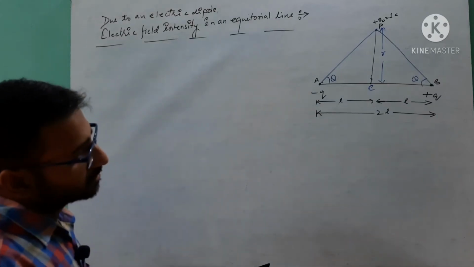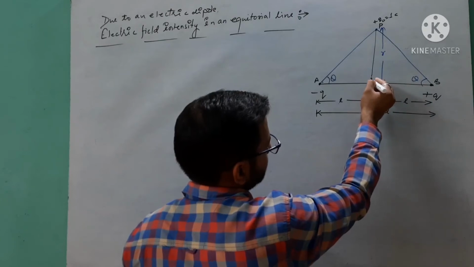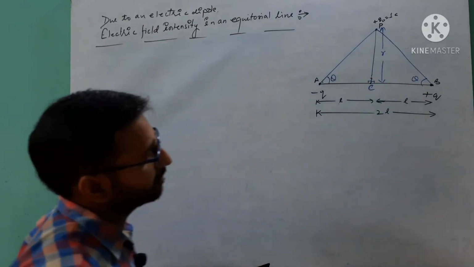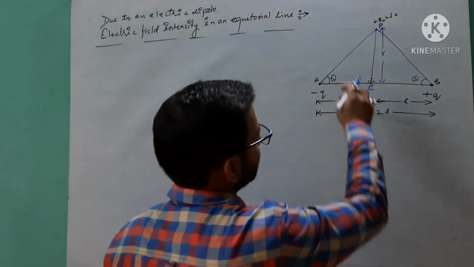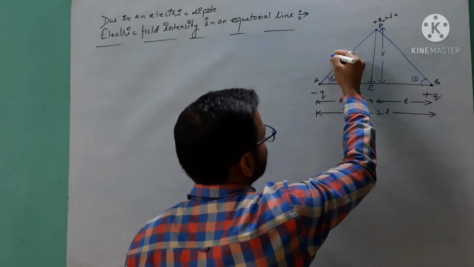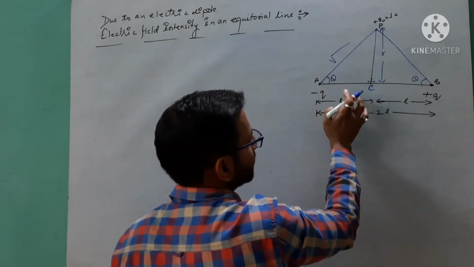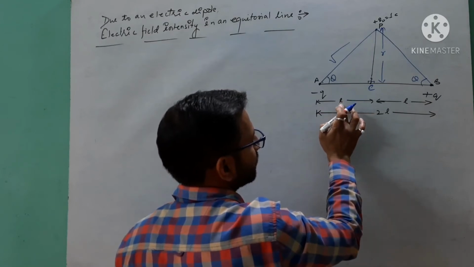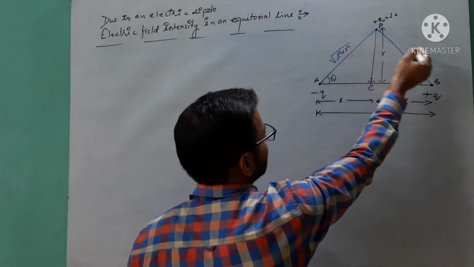Okay, so now use the Pythagoras theorem, as we know that PC is normal to AB, to calculate the lengths AP and BP. You will see by using the Pythagoras theorem, the hypotenuse will be equal to the square root of the sum of base square plus perpendicular square, means L square plus r square.